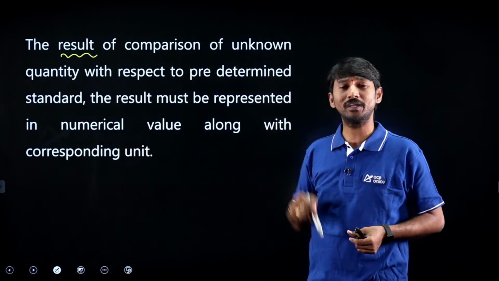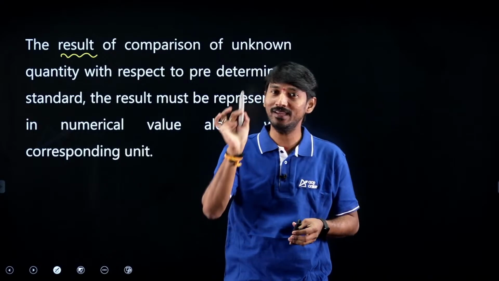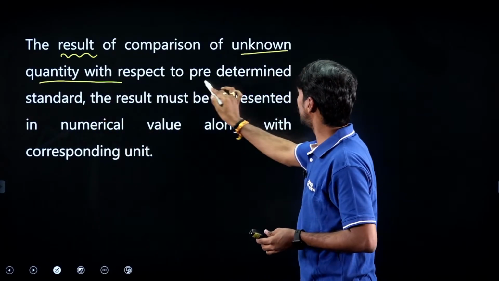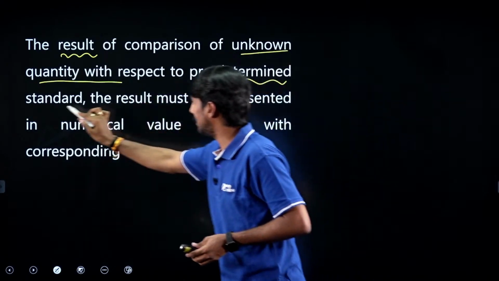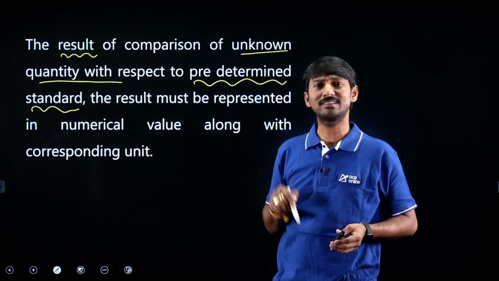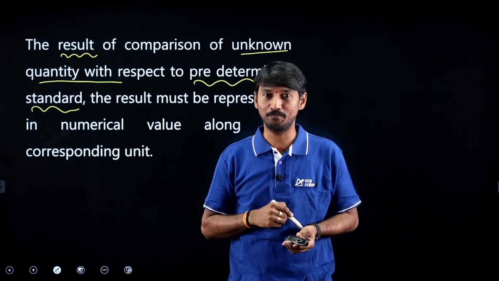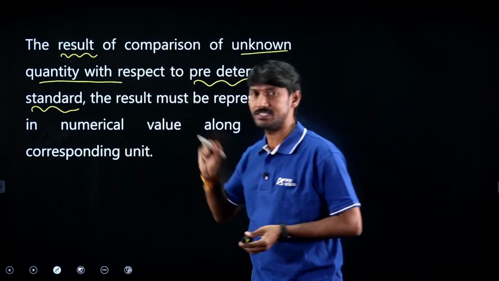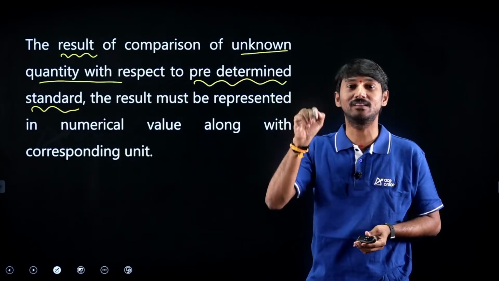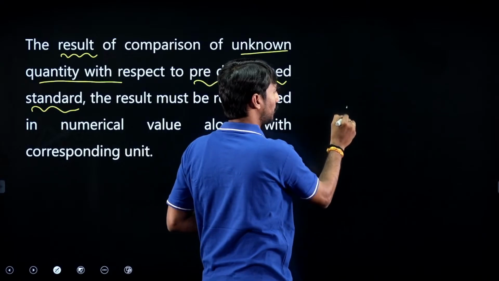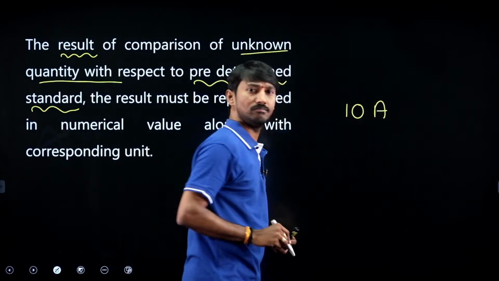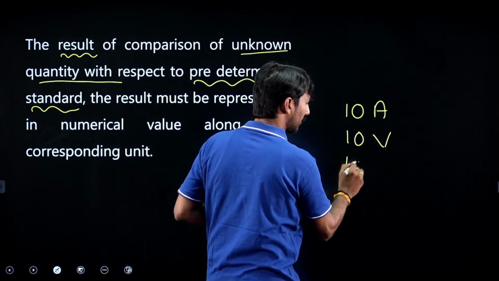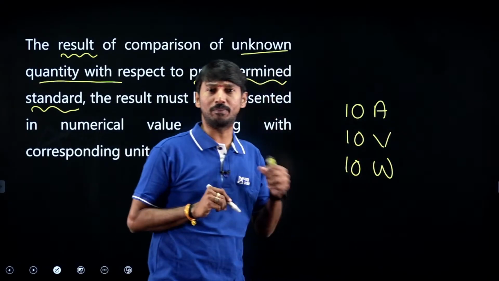Which parameters must be compared? One is the unknown quantity, the other is the known quantity. Yes, the unknown quantity with the predetermined standard. What do you mean by predetermined standard? That is the known quantity. The result must always be given after comparison. How are we supposed to write the result? Simple logic. Suppose 10 ampere, that is the representation, or 10 volt, or 10 watts. Like this we have to represent the result.